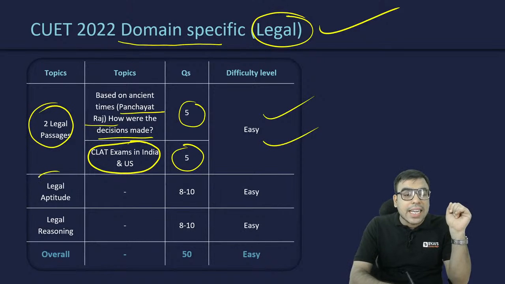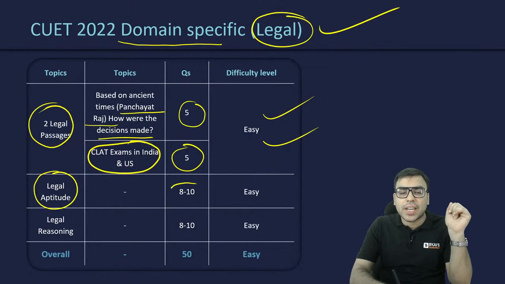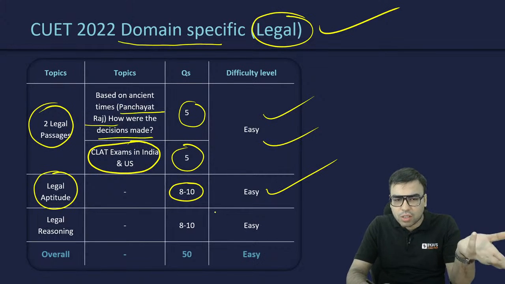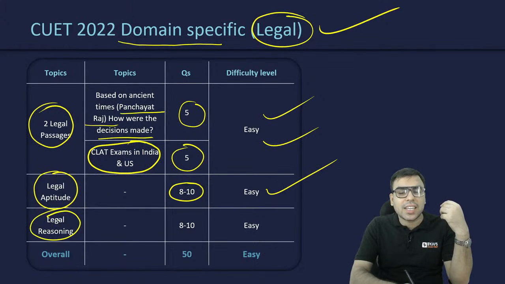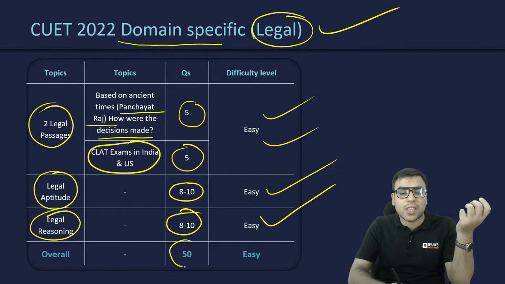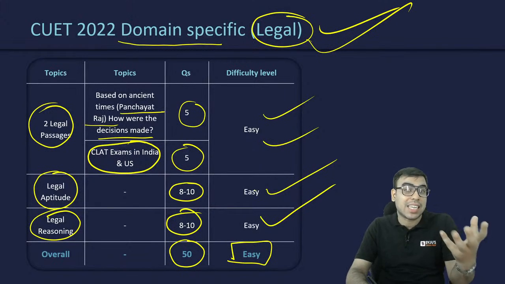Similarly, legal aptitude was there. 8 to 10 questions, and it was also very easy level. It was not that tough. Legal reasoning, 8 to 10 questions, easy level. So in all, 50 questions, easy level. We are talking about domain specific, that is the legal field.